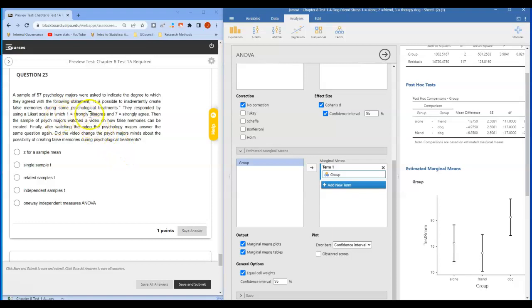So here we have the same group measured twice. We have 2 measures that we're going to compare. We're going to have a mean before the video and a mean after the video. Since these are the same people measured twice, that's a related samples T.